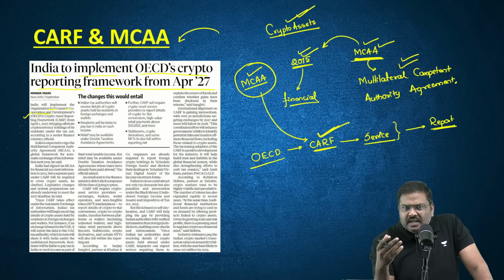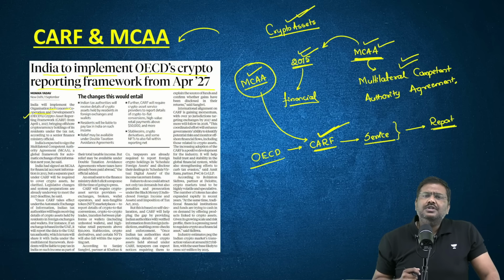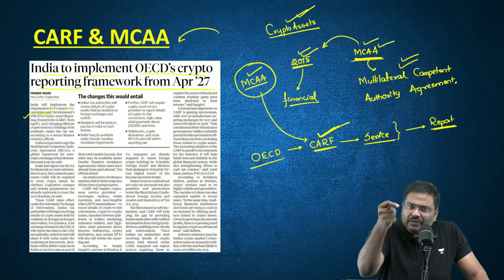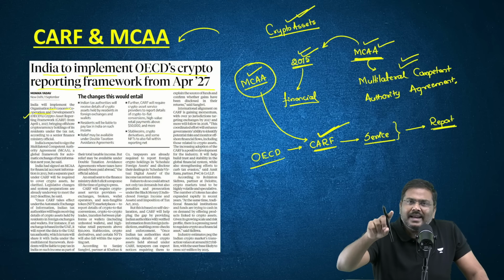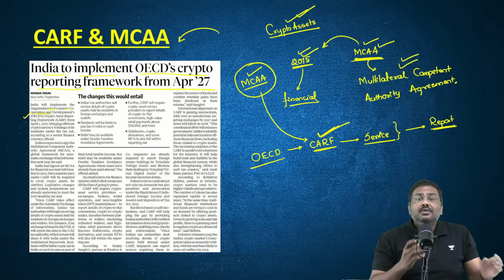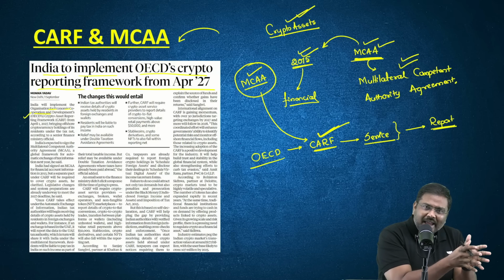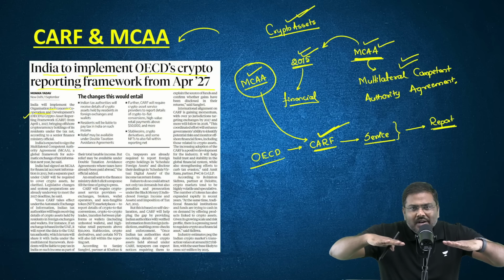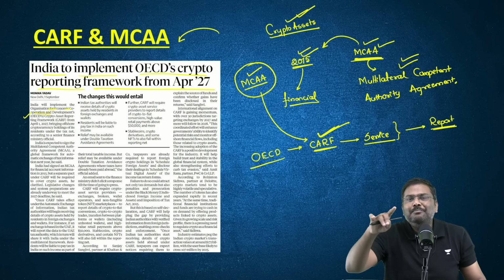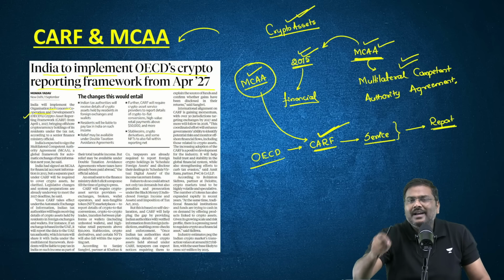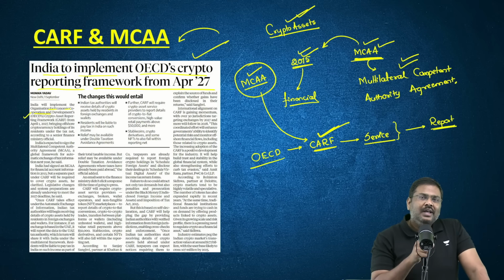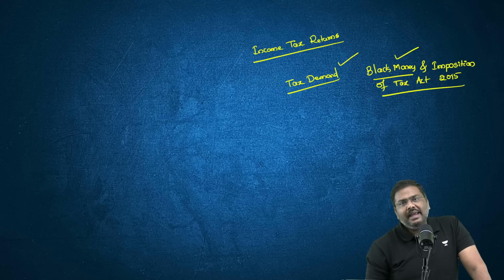And not just this, if you have reported the information, how will the government of India come to know whether the amount of income that you have reported is correct or incorrect? Now, this information under MCAA and CARF can be utilized by the government to consolidate, to check whether the income that you have reported is correct or incorrect. That is essentially the importance of the CARF and MCAA here.